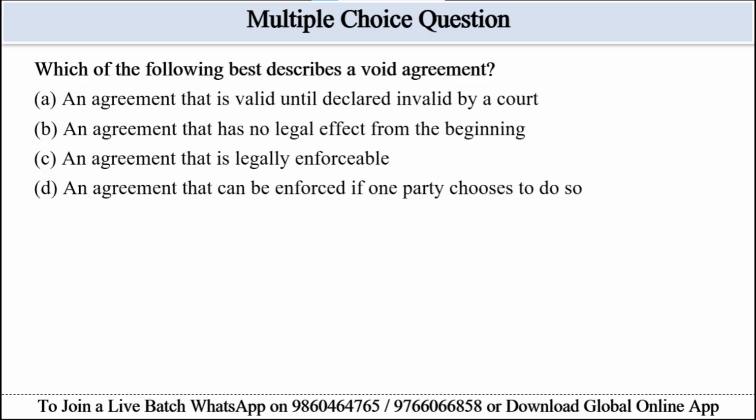Similarly, in case of option D, that also can be eliminated, as it can be enforced if one party chooses it is wrong, they cannot be enforced. So the best option for this question will be option B, an agreement that has no legal effect from the beginning. So the correct option will be option B.